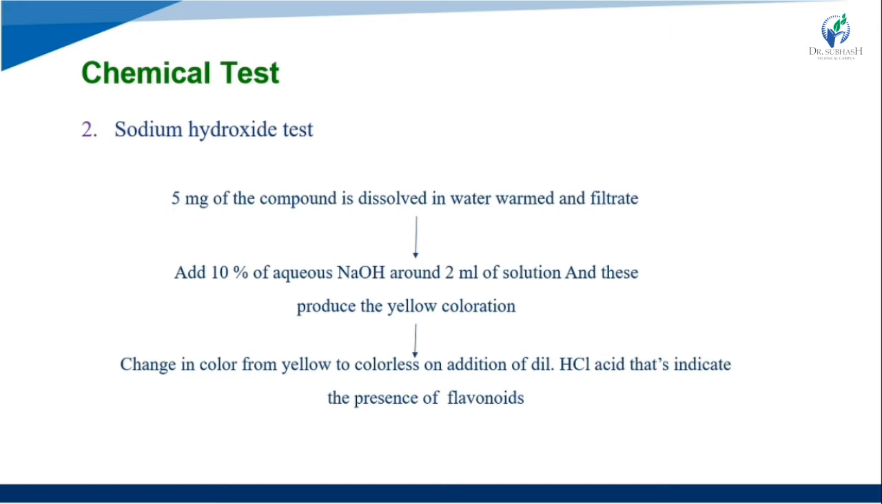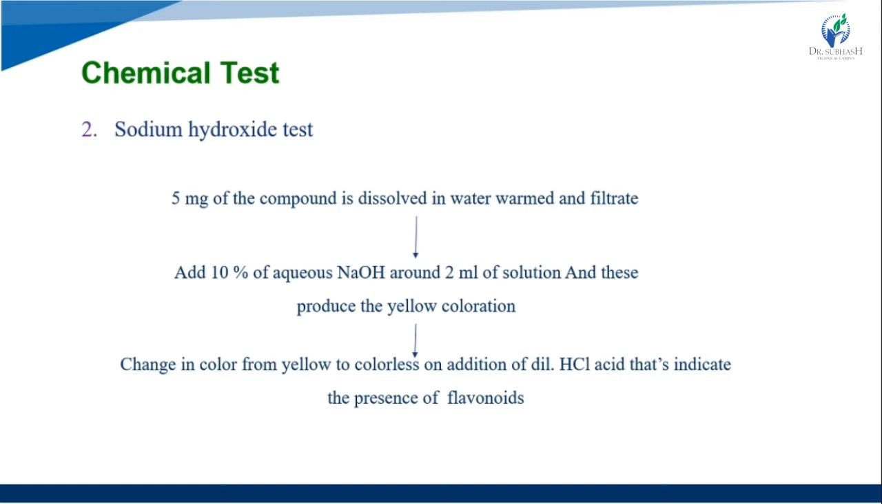The color changes from yellow to colorless on further addition of dilute HCl. That indicates the presence of flavonoids. So first we take 5 mg of the compound, dissolve it in water and warm it.